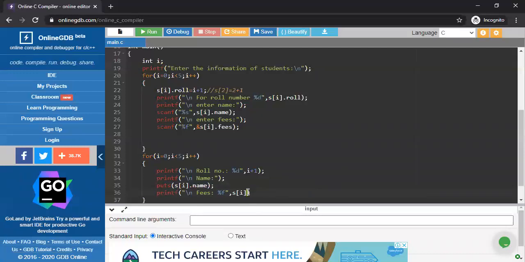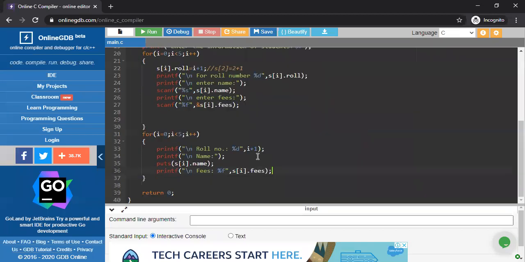So si dot fees. Done? All done? So I'm just storing the information of a student and it is executed 5 times, and I'm going to print the information of a student. It will also be executed 5 times.